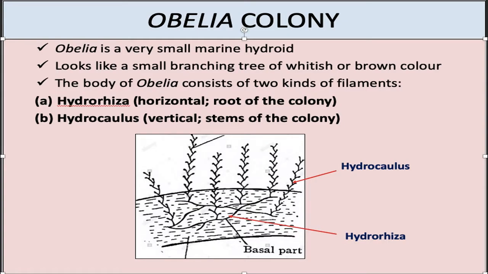Obelia is a very small marine organism. It looks like a small branching tree of whitish or brownish color. The body of Obelia consists of two kinds of filaments, the horizontal hydrorhiza and the vertical hydrocaulus. Hydrorhiza are like the roots of the colony. They help in attachment to the substratum and expansion of the colony. Hydrocaulus are the main vertical filaments, on which the polyps, medusa and blastostyles are present.